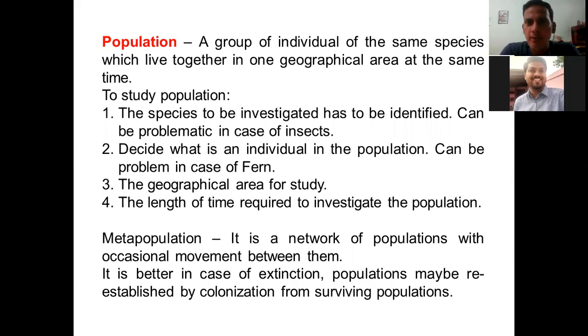All the organisms, all the snakes which are living inside the boundary, can be counted as a single population. And also it has to be at the same time. You might be aware that the population census is usually done every 10 years for humans. It was done in 2011 and in 2000, so it will be done in 2021 now. After every 10 years, the population census is done.